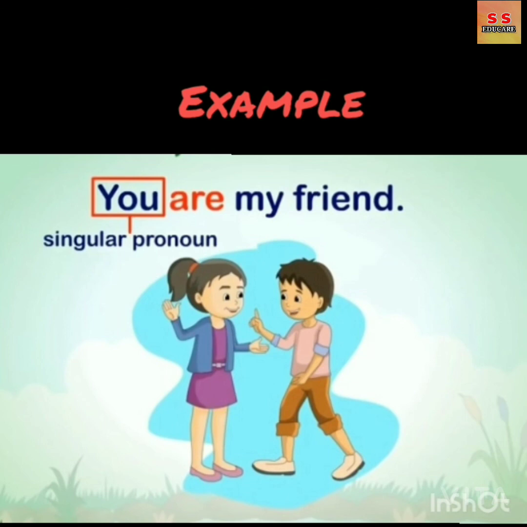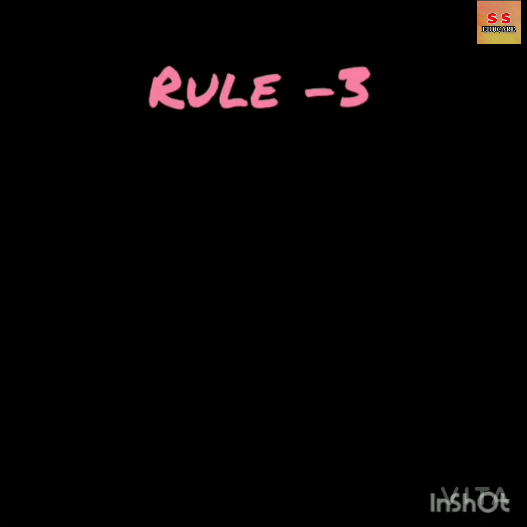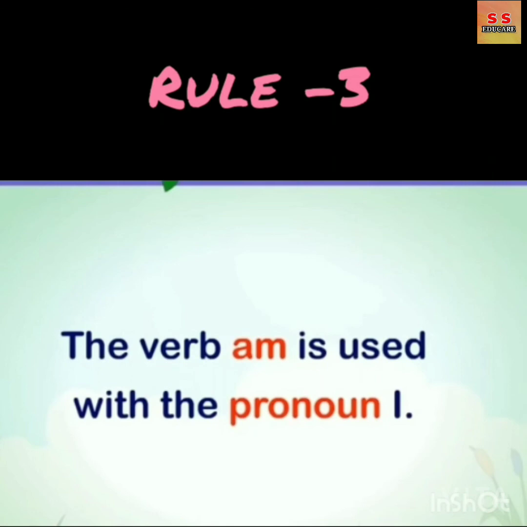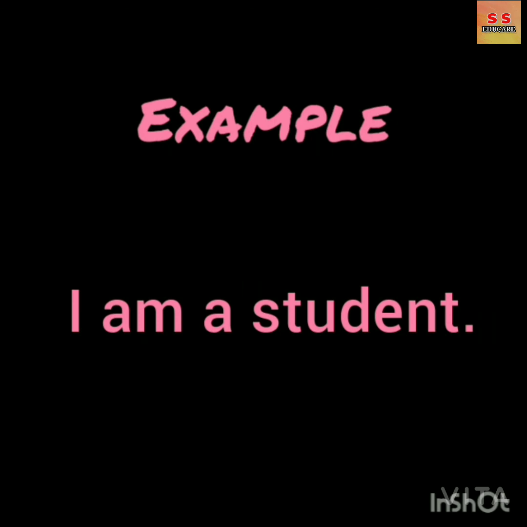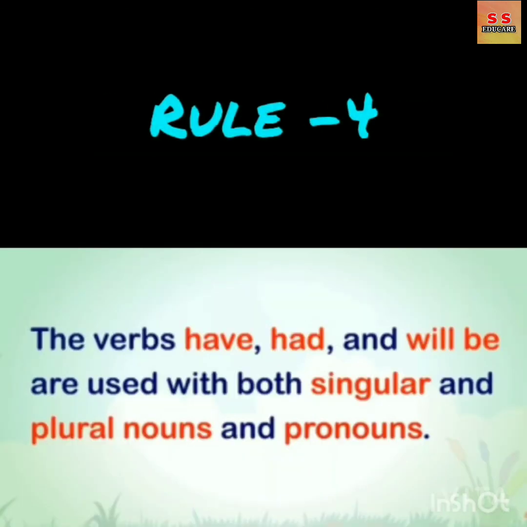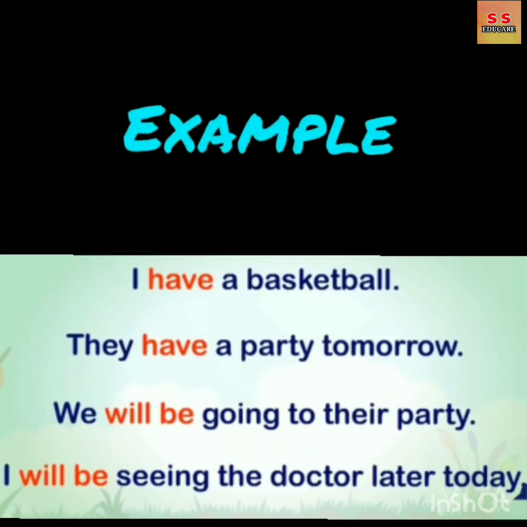Rule 3. The verb am is used with the pronoun I. For example, I am a student. Rule 4. The verbs have, had, and will be are used with both singular and plural nouns and pronouns. For example, I have a basketball. They have a party tomorrow. We will be going to their party. I will be seeing the doctor later today.